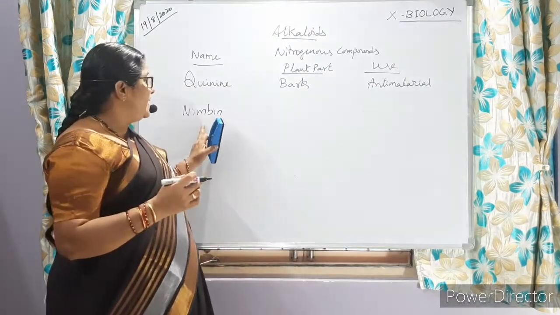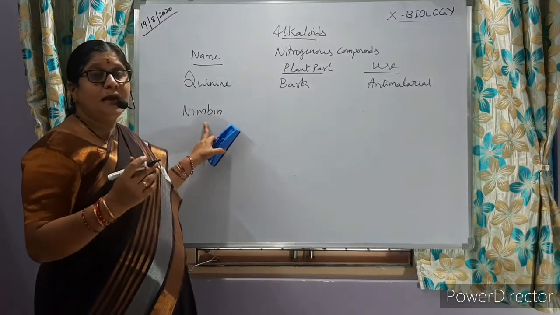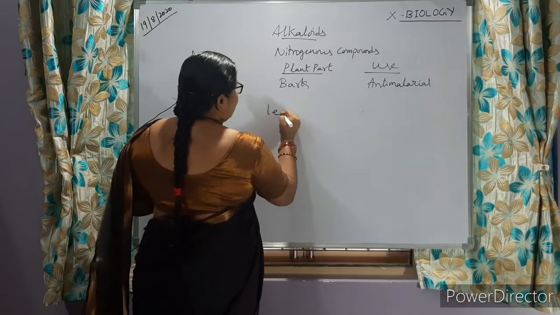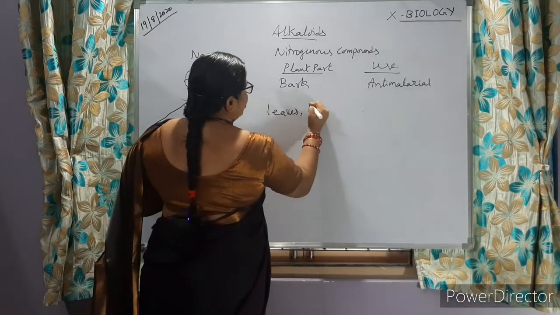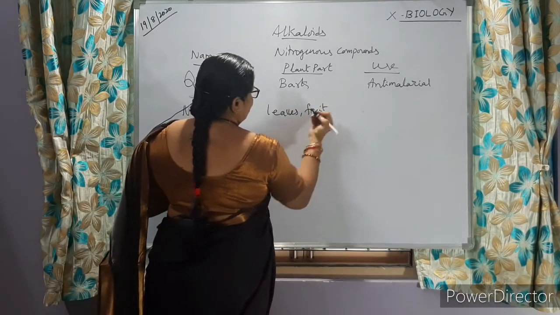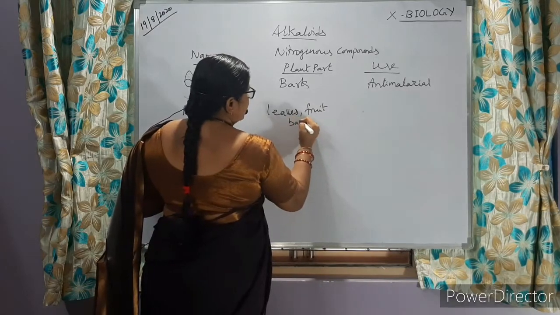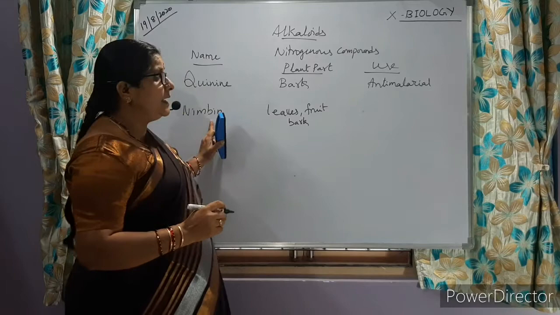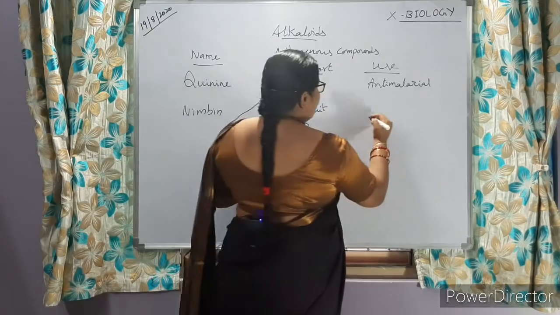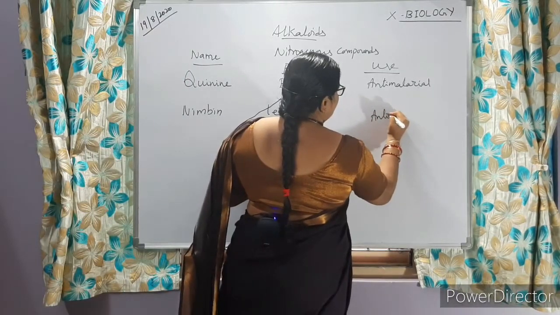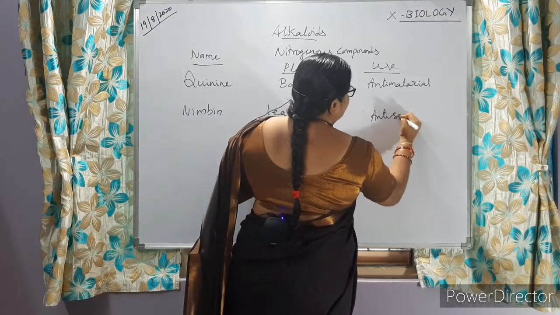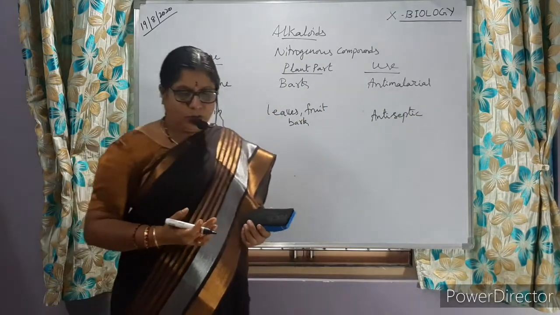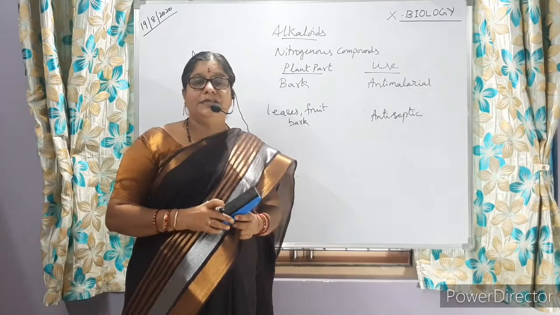Nimbin is the alkaloid which is present in the neem plant. In different parts of the neem plant, that is leaves, fruit, seed, and bark, nimbin is present, and it is used as an antiseptic or anti-allergic.